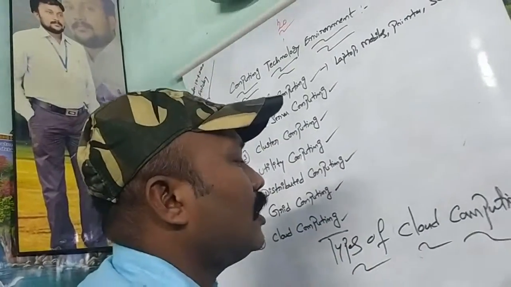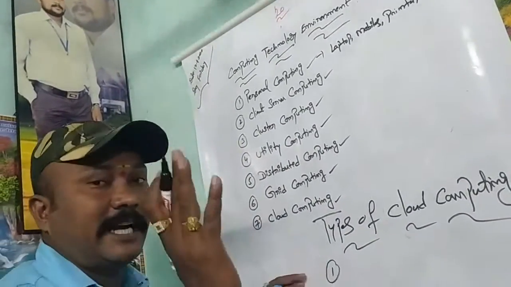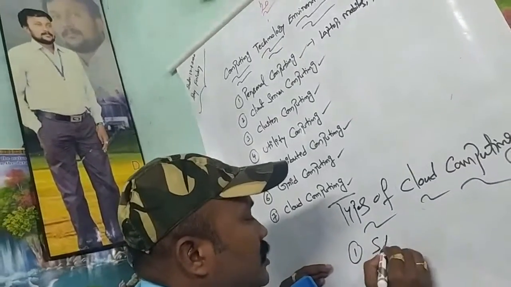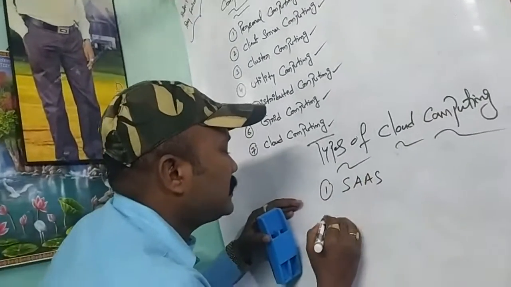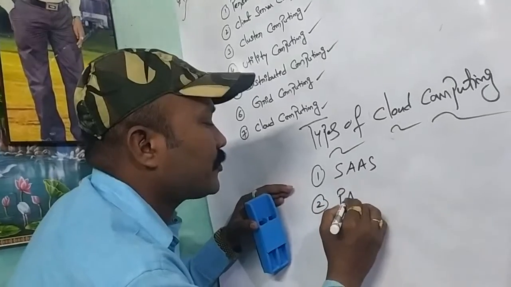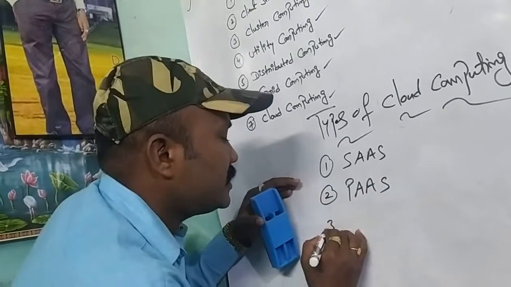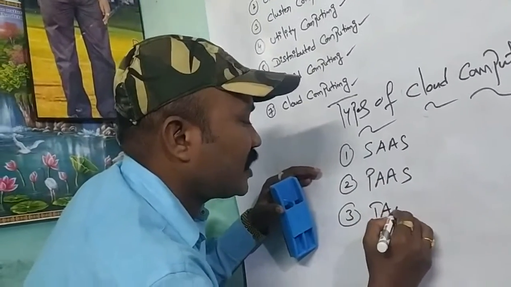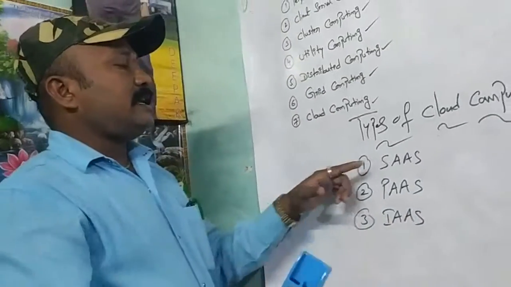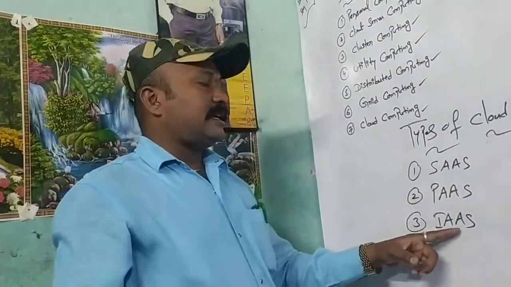There are three types: SaaS, PaaS, and IaaS.